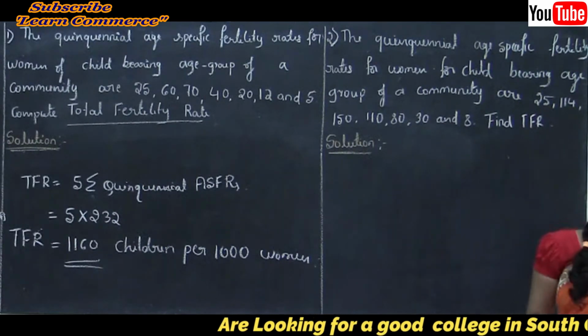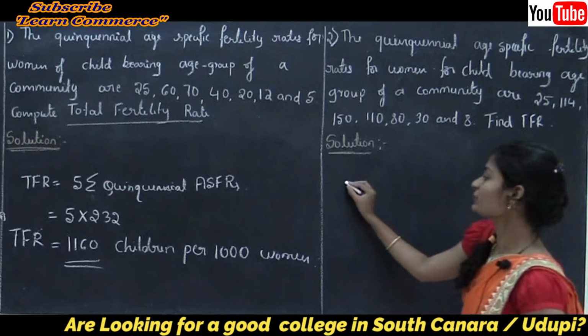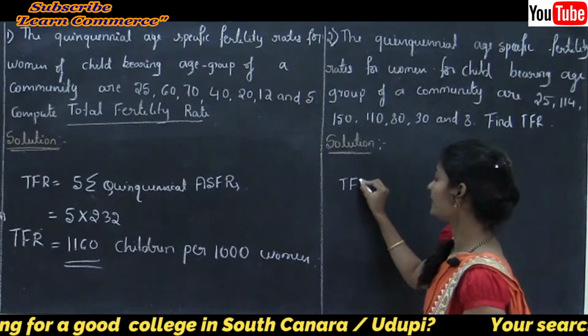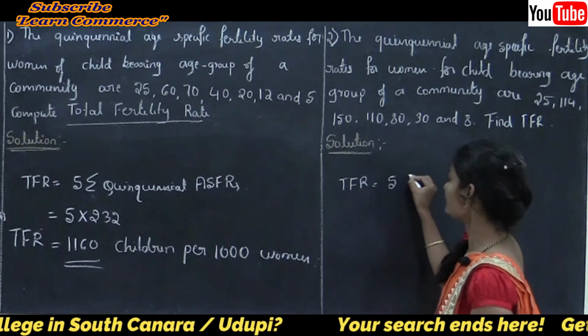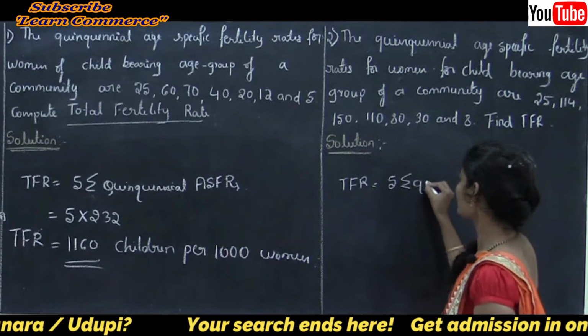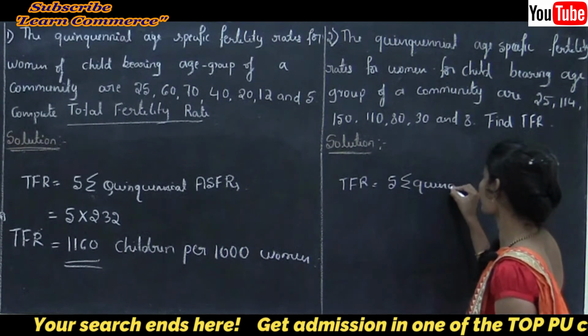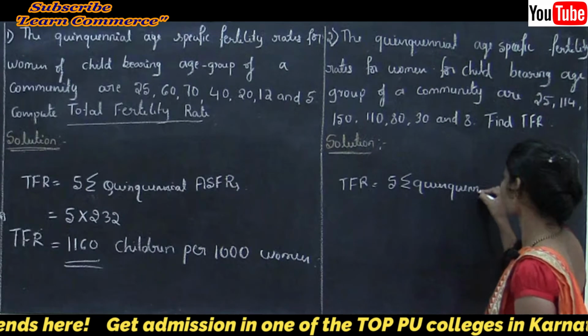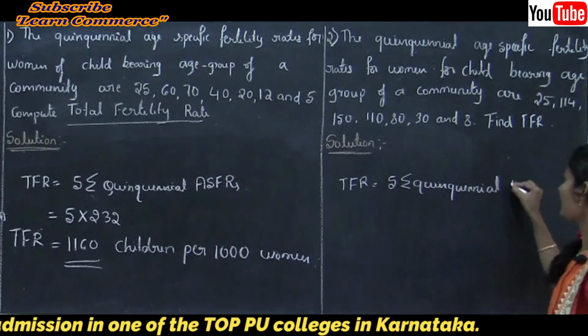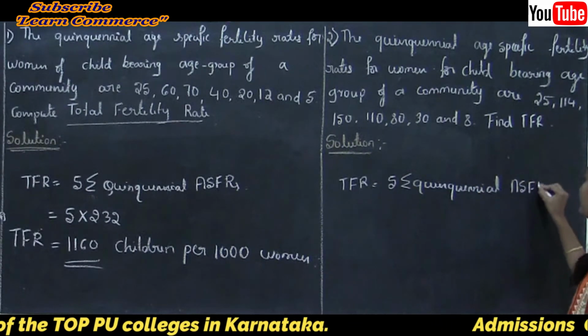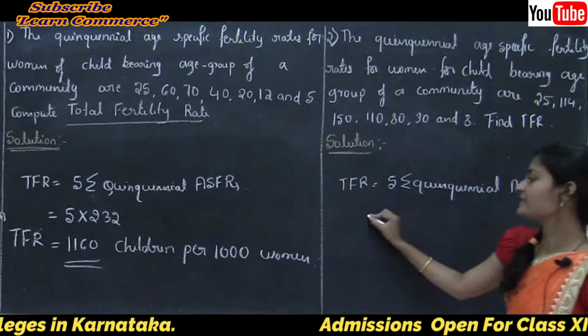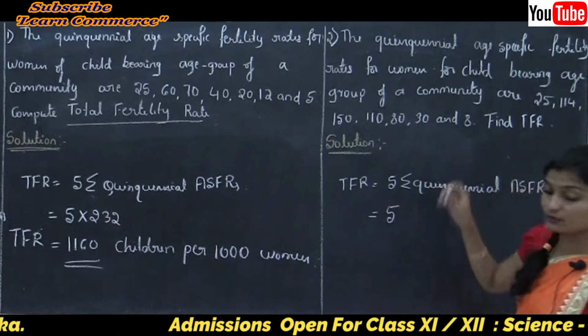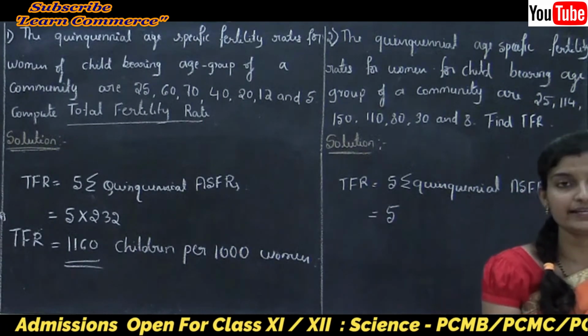Now let's see the solution part. The formula is 5 into summation of quinquennial age specific fertility rates.